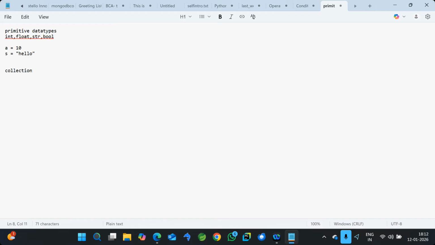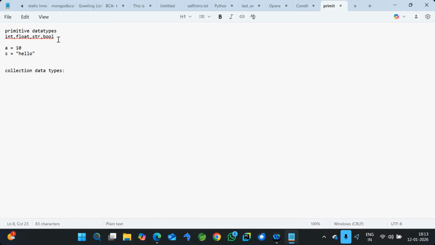Collection data types are basically used for storing multiple values in a single variable. If you want to store all integers, or multiple strings, or a combination of int, float and strings, it is irrespective of the data type. If you want to store multiple values in a single placeholder or single variable, then we have to use one of the collection data types. That is the basic usage of the collection.